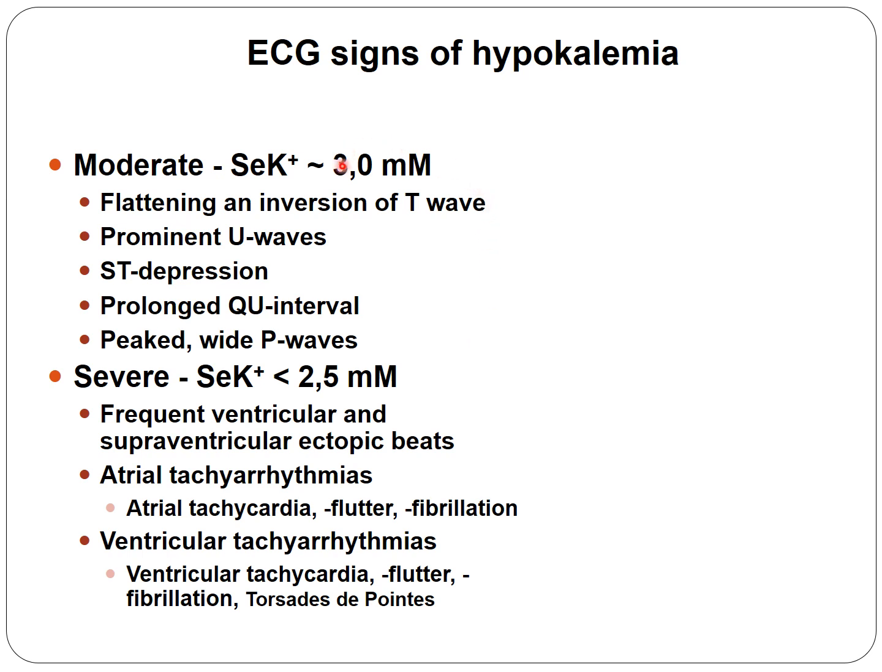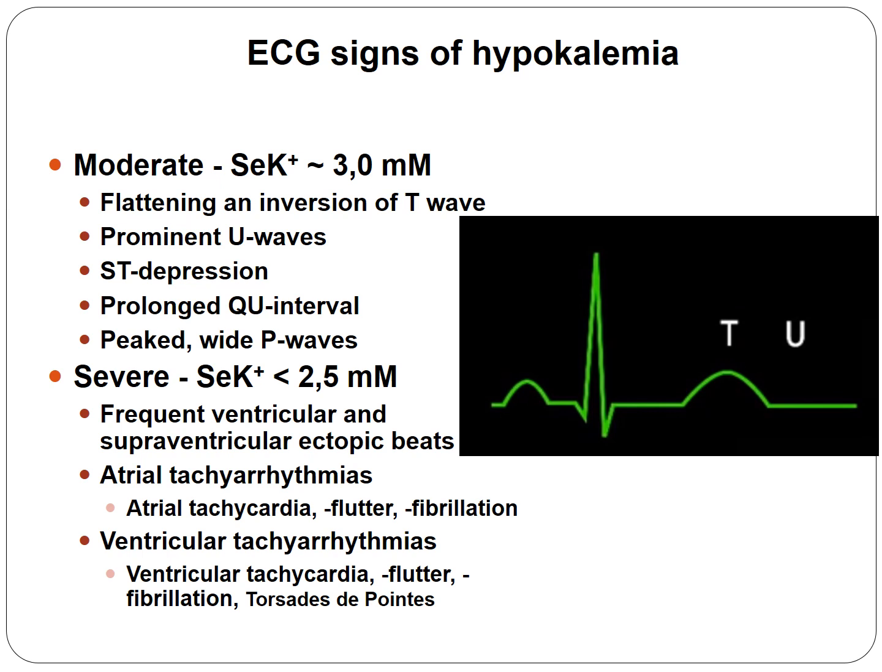Talking about the ECG signs of hypokalemia, in moderate cases we have flattening and inversion of the T wave, a prominent U wave, ST depression, and a prolonged QU interval due to the disappearance of the T wave, plus a wide, peaked P wave. When we have a severe hypokalemia, frequent ventricular and supraventricular ectopic beats occur. Atrial tachyarrhythmias, atrial flutter, and fibrillation develop, and further ventricular tachyarrhythmias such as ventricular tachycardia, ventricular flutter, and fibrillation.